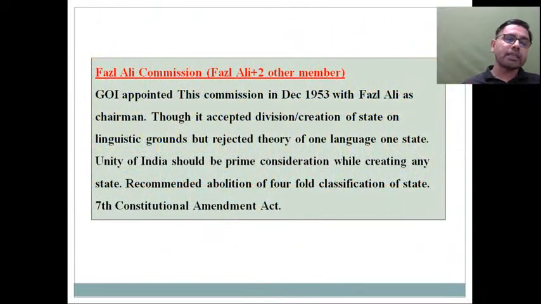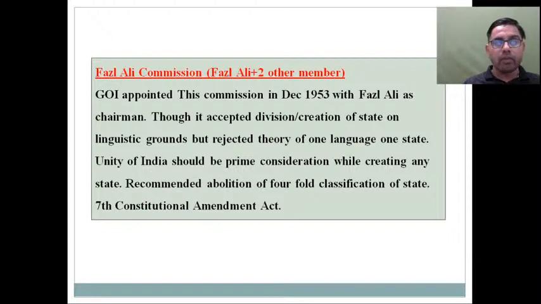So in those committees and commissions, there was one committee headed by Fazal Ali, and that committee recommended that there should be some centrally administered areas. So it recommended creation of three such centrally administered areas, even though it accepted creation of new states on linguistic ground, but it rejected the theory of one language, one state.